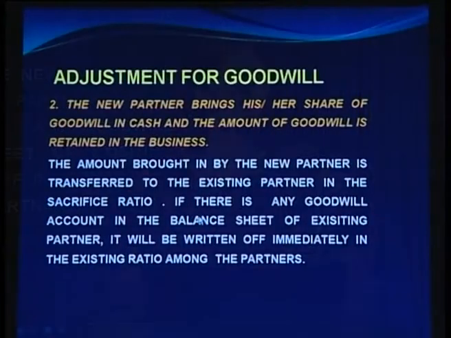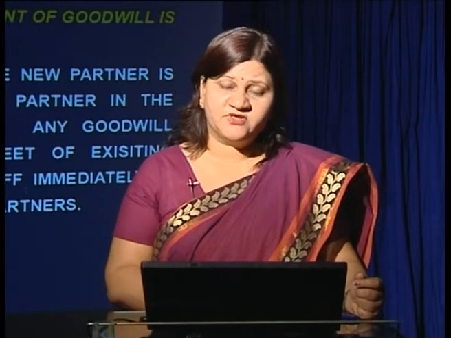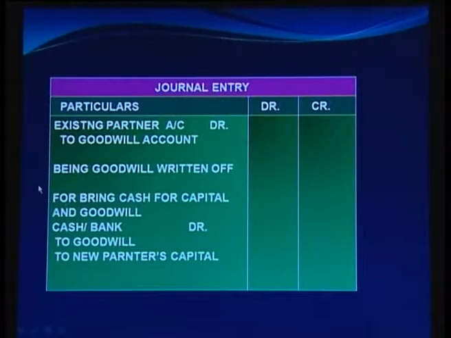If there is any goodwill account in the balance sheet, that means if any existing goodwill is there in the balance sheet of the firm, it has to be written off in the previous ratio in which the existing partners were sharing the profits and losses. So, we will learn in detail the accounting entries, how this transaction is to be recorded in the books of accounts. Let us see these journal entries.